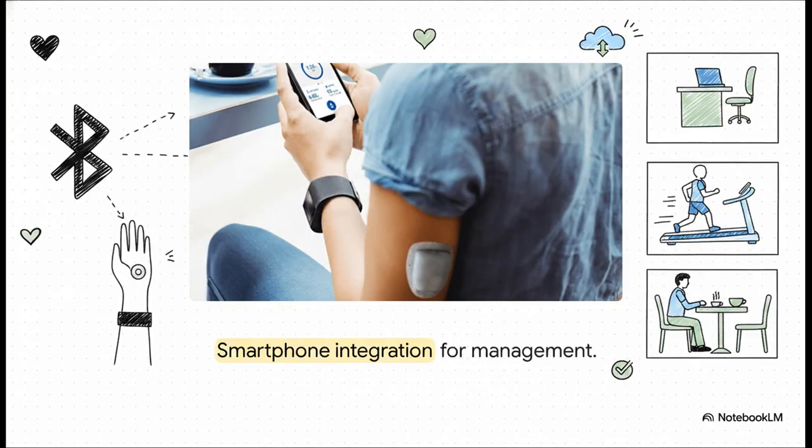But having the data is only half the battle. The other half is accessibility. Just look at how seamlessly this technology integrates into daily life. With Bluetooth and smartphone integration, patients aren't tethered to clunky medical machines anymore. They can receive real-time alerts, monitor their glucose curves, and manage their personalized treatment totally discreetly right from a digital app. Whether they are at the office, the gym, or just sitting at a cafe, the control is quite literally in the palm of their hand.